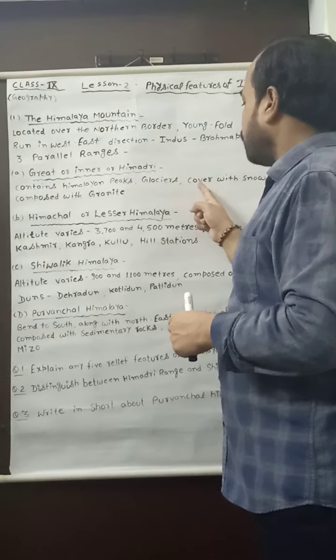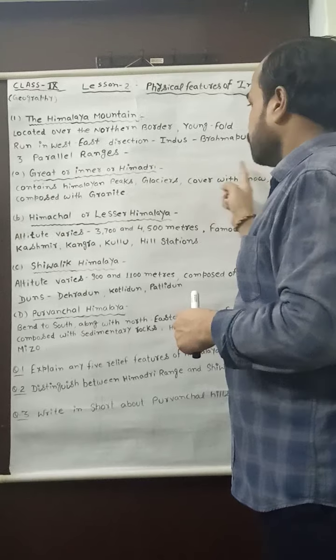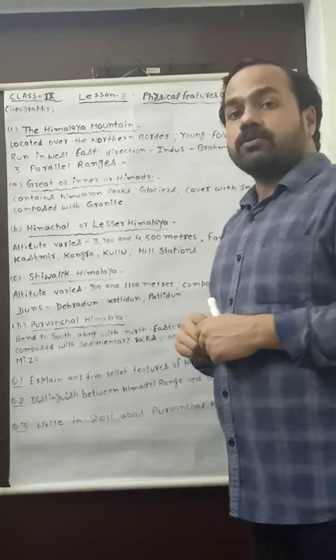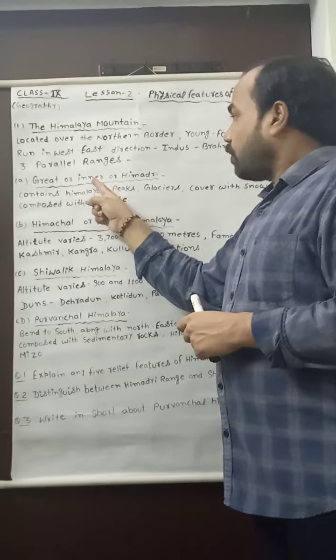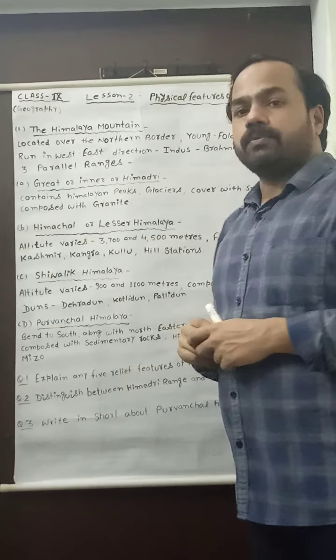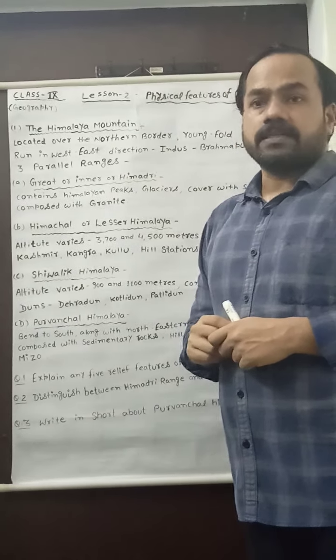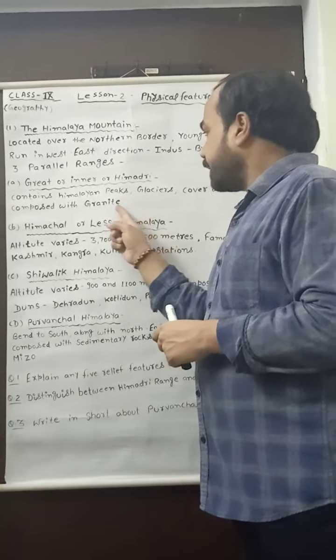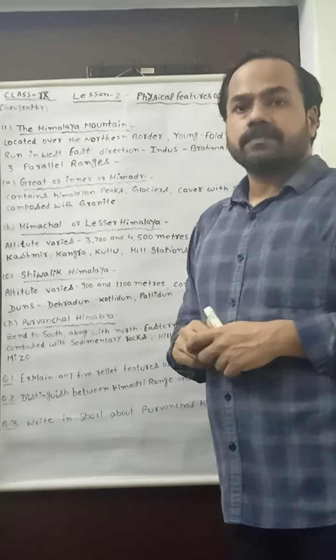Throughout the year it is covered with snow, and the core of the Himadri Himalaya is composed of granite. It is a type of igneous rock.